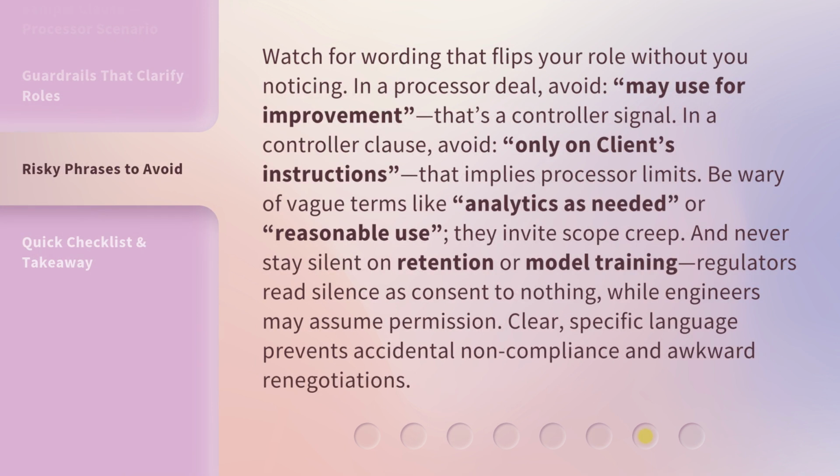Watch for wording that flips your role without you noticing. In a processor deal, avoid "may use for improvement." That's a controller signal. In a controller clause, avoid "only on client's instructions." That implies processor limits.